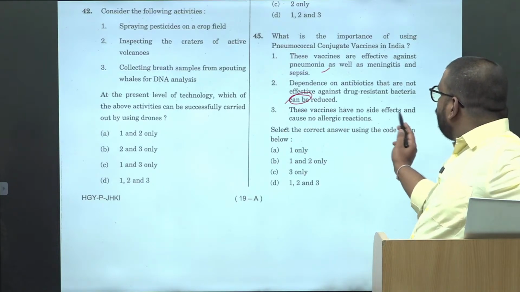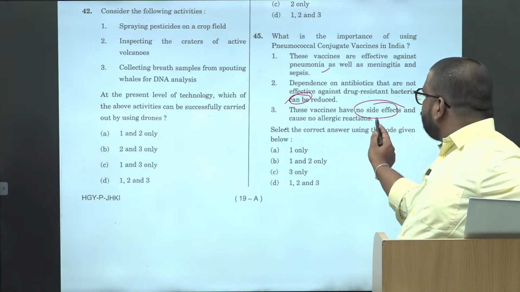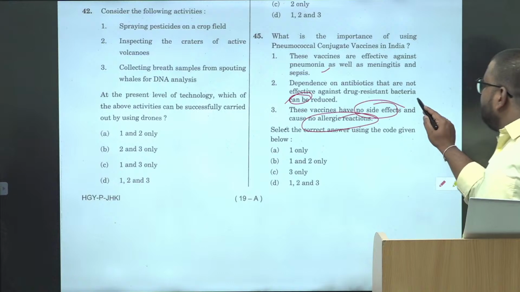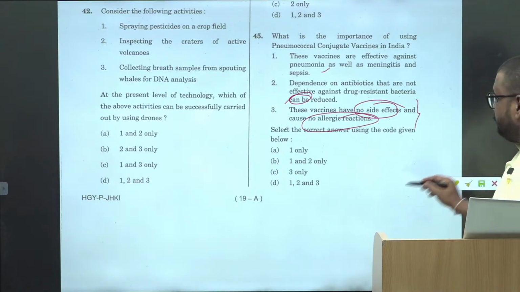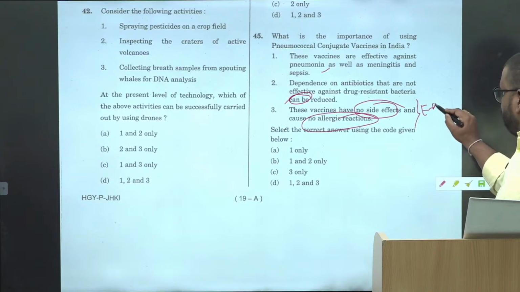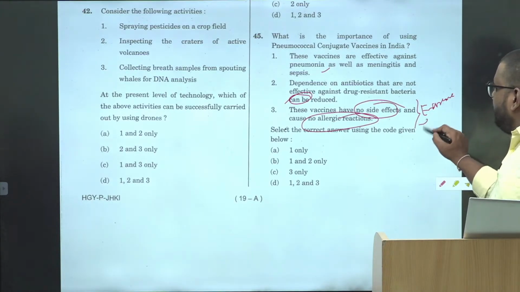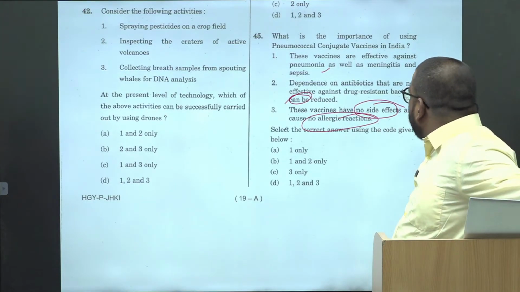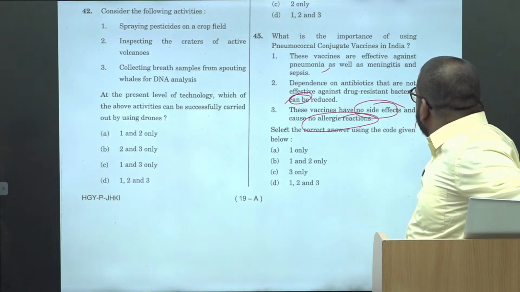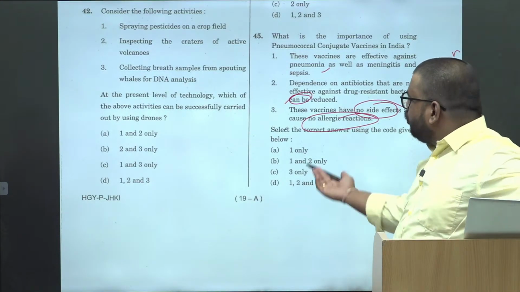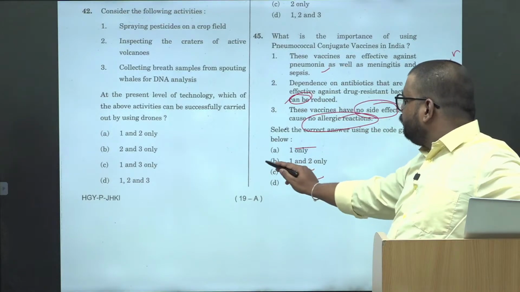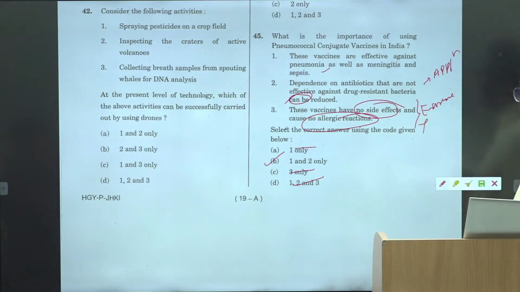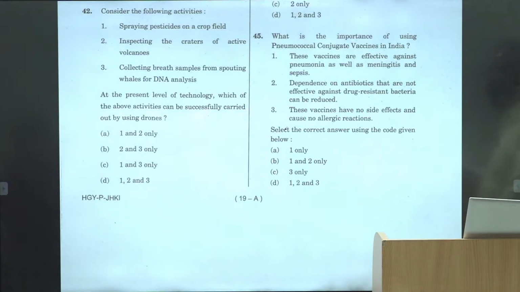These vaccines have no side effects and cause no allergic reactions. What kind of statement is this? Extreme statement. ठीक है, so we will eliminate this. Second is application, which we consider as correct. 2 only तो option है नहीं आपका, there is no need to think over the first. So 1 and 2 is the answer.